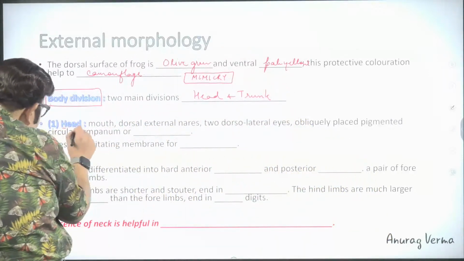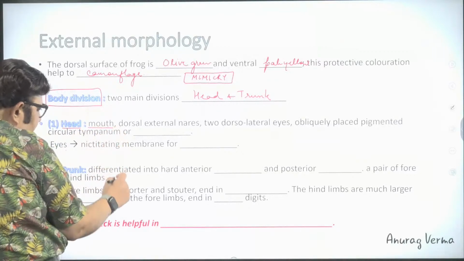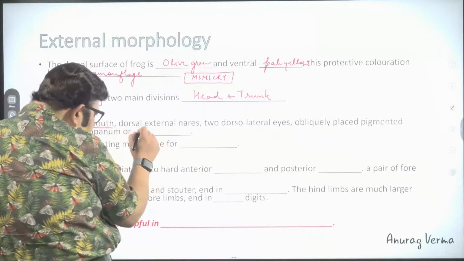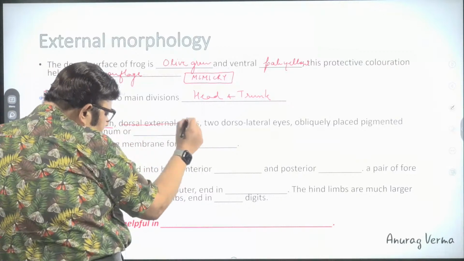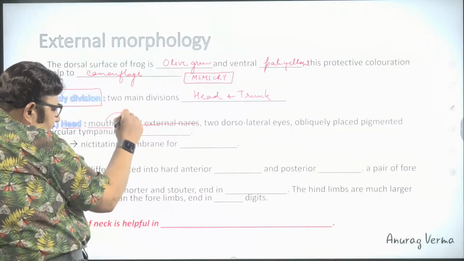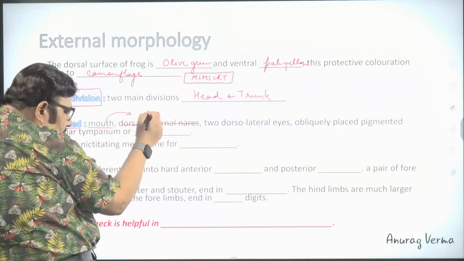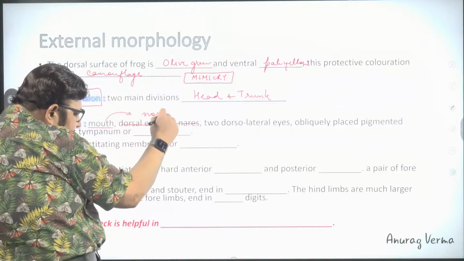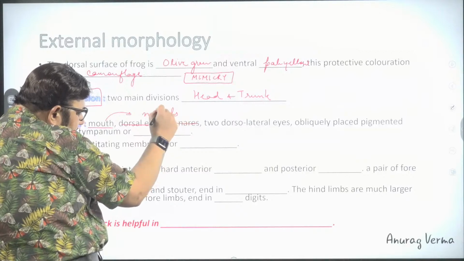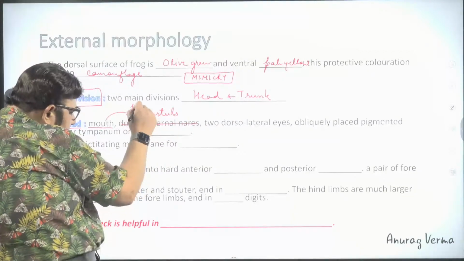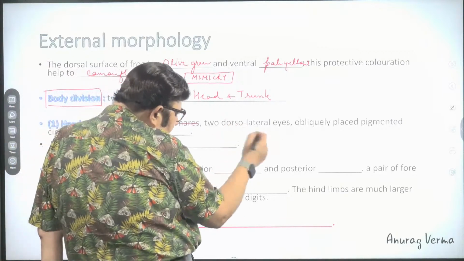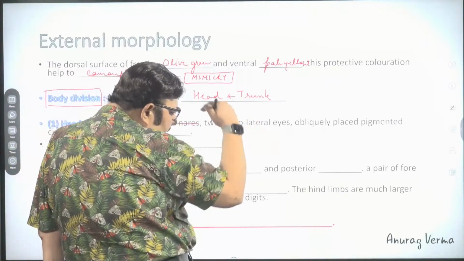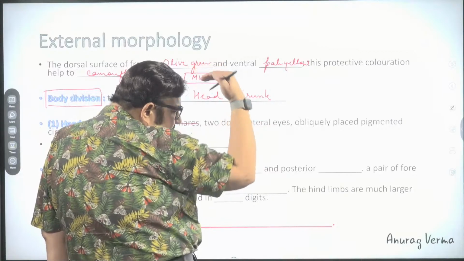In the head, there is a mouth which is V-shaped. Then external nostrils, which are above the mouth: there is a pair of external nostrils. Then there are two eyes, dorsolateral, towards the dorsal and lateral side.